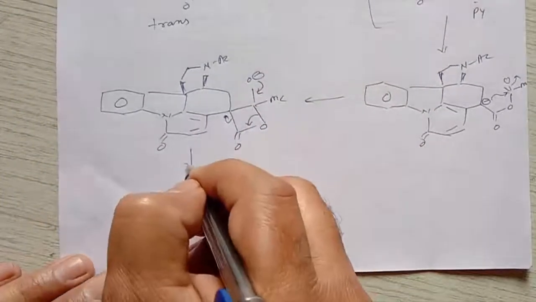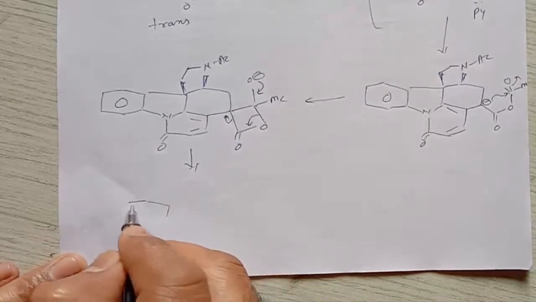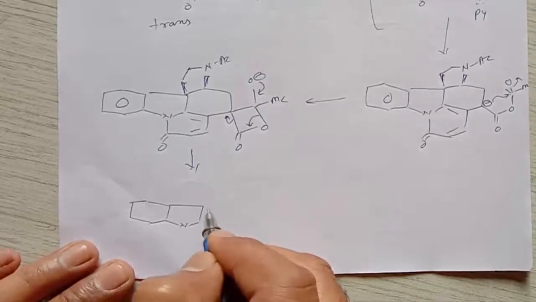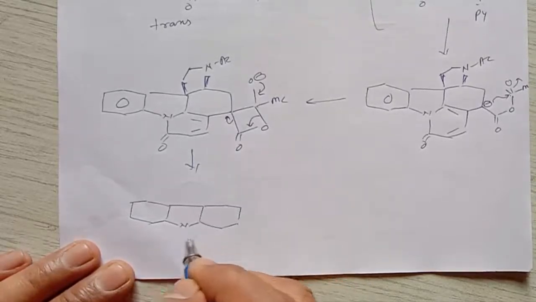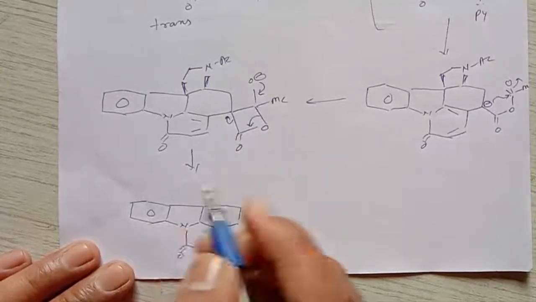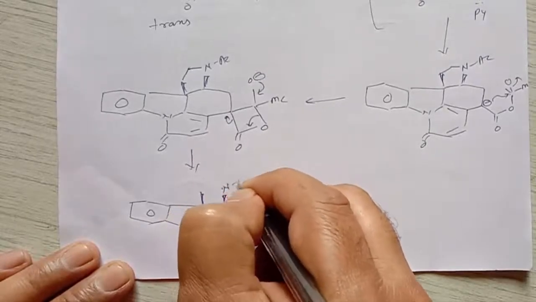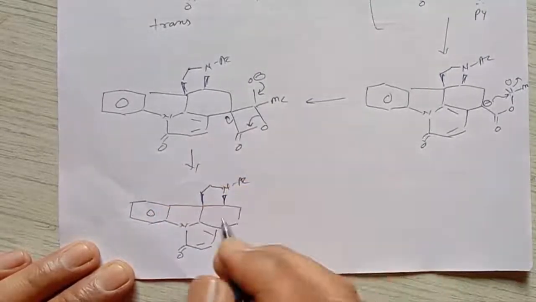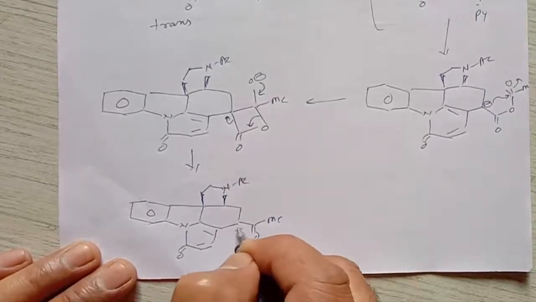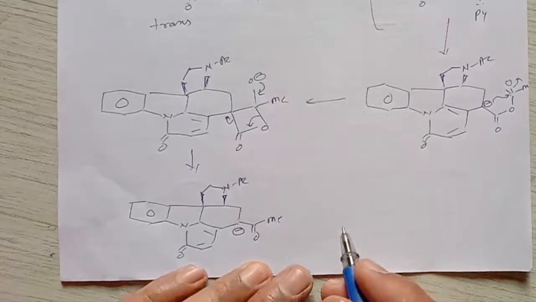So what other molecule will we get here? It gives formation of a ketone here. That means from the ester we can get a ketone molecule, and this ketone molecule will be like this. C double bond O, Me, that is the negative charge. Right? So it gives formation of this molecule.